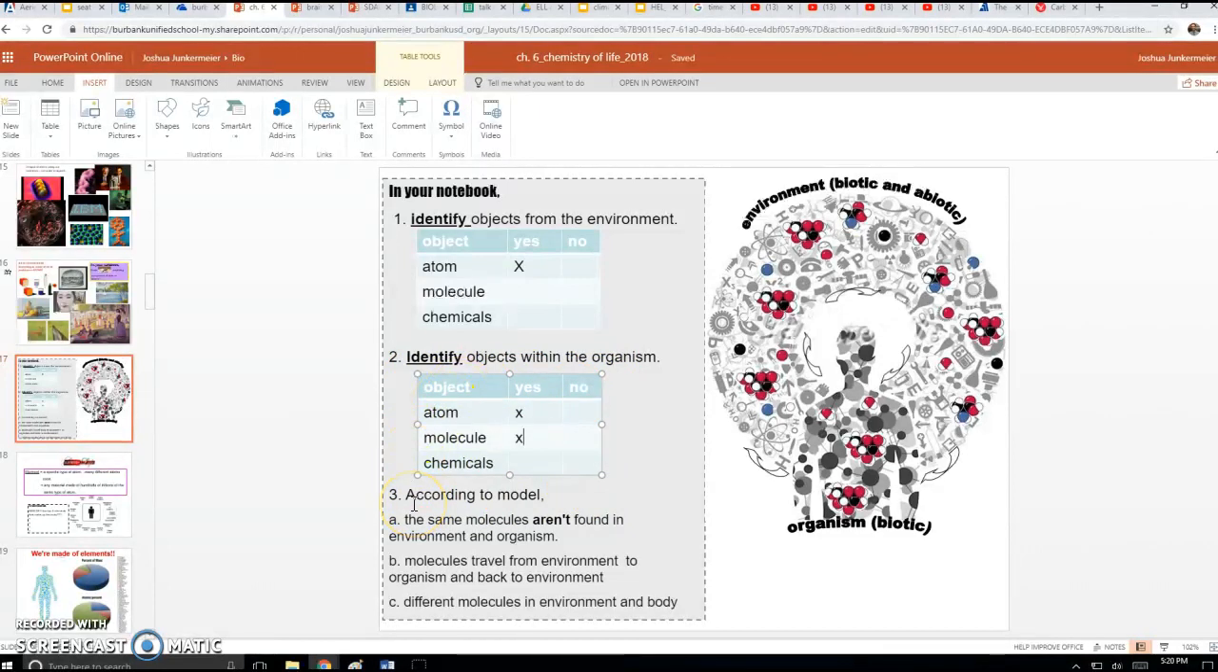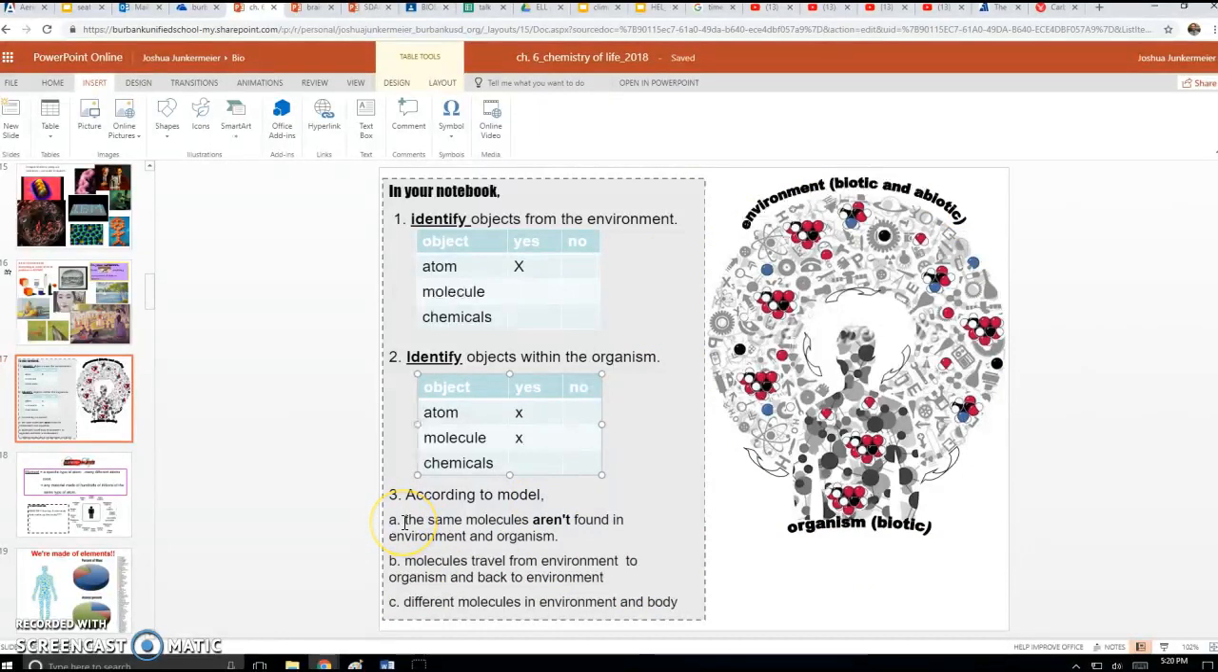All right, question 3 is our last one. It's a multiple choice question. It says, according to this model, which of these would be most correct? So choose A, B, or C for question 3. So it says, according to the model here, which one of these choices is correct?